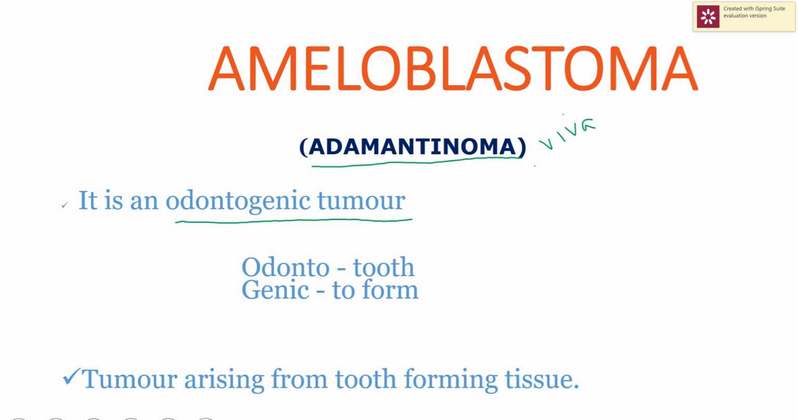Now what do we mean by an odontogenic tumor? Let's divide this word into two parts, odonto and genic. Odonto means tooth and genic means to form. So ameloblastoma is a tumor that arises from tooth-forming tissues.